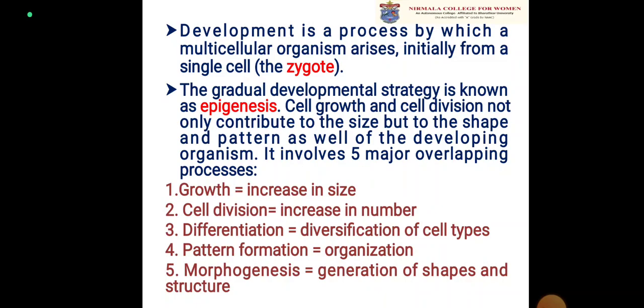So it involves five major overlapping processes. First one is growth, that is increase in size; second, cell division, that is increase in number; third, differentiation, that is diversification of cell type; fourth one is pattern formation, that is organization; fifth one is morphogenesis, that is generation of shapes and structure.